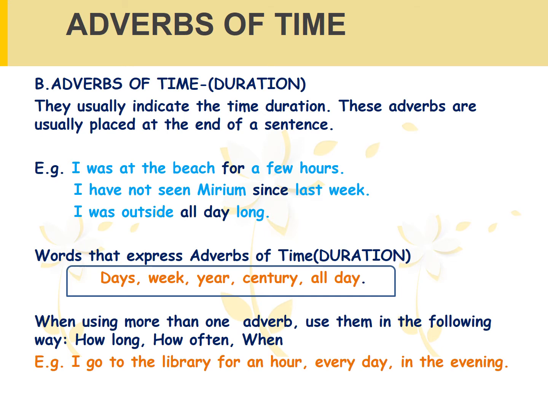Note that for and since are usually used when we talk about time duration. Now, the words that express adverbs of time in terms of duration would be days, week, year, century, all day. Also note that when using more than one adverb in a sentence, use them in the following way. Firstly, how long, how often, and when. For example, I go to the library for an hour every day in the evening.